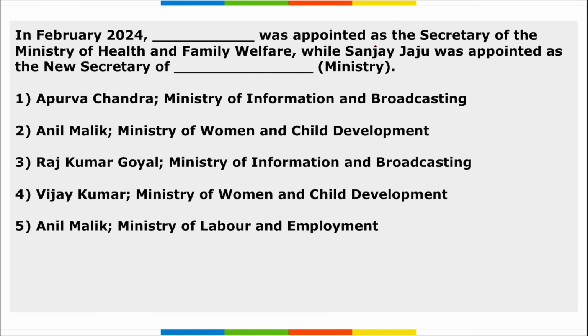Moving on. Apurva Chandra was appointed as the Secretary of the Ministry of Health and Family Welfare, while Sanjay Jaju was appointed as the new Secretary of MIB, that is Ministry of Information and Broadcasting.